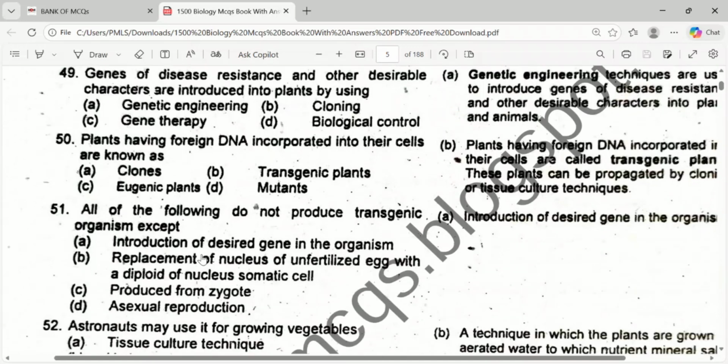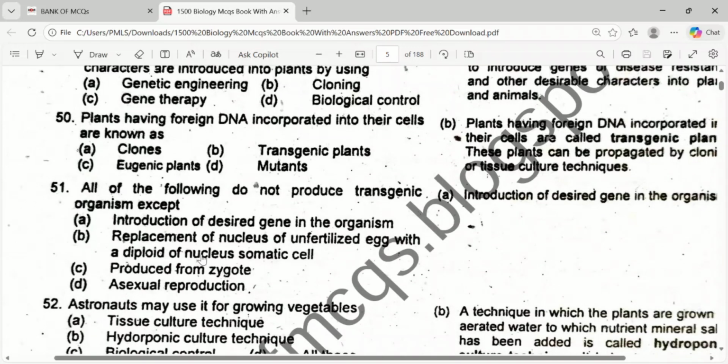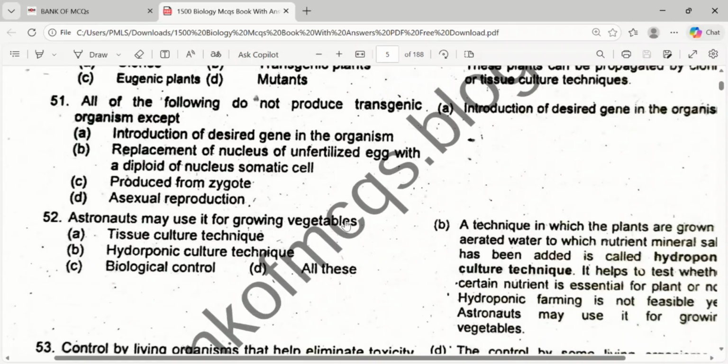Okay, all of the following do not produce transgenic except insertion of desired gene in the organism, replacement of a nucleus of unfertilized egg with the diploid nucleus of somatic cell, produced from zygote, asexual. Which of the following do not produce transgenic organism except insertion of desired gene in an organism? Astronaut may use it for growing vegetable.